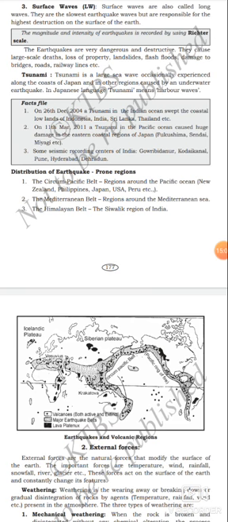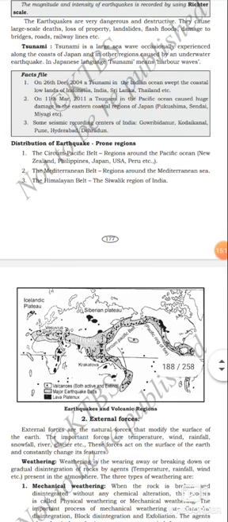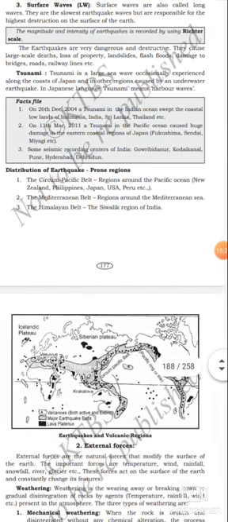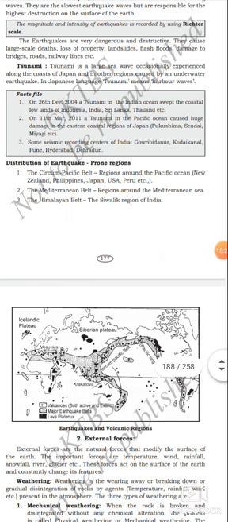Listen, dear students, a tsunami is a large sea wave occasionally experienced along the coast of Japan and in other regions, caused by an underwater earthquake. Got it? Why does a tsunami happen?